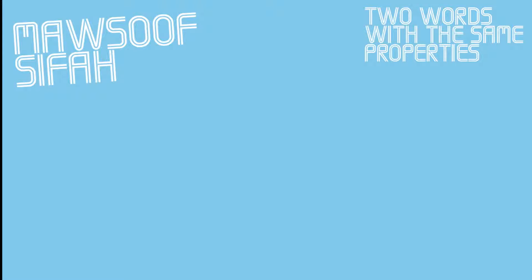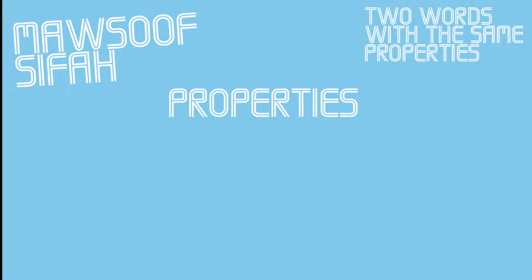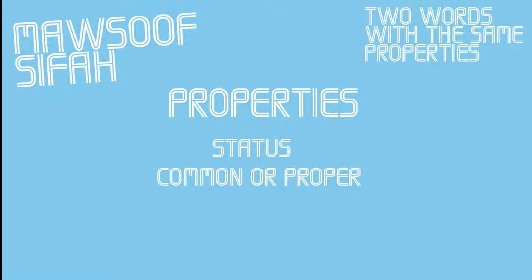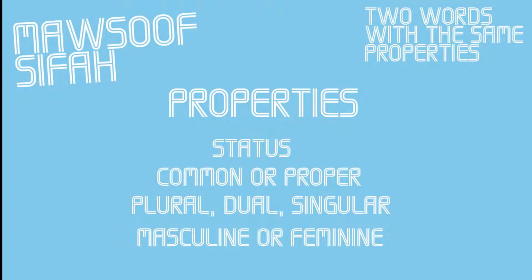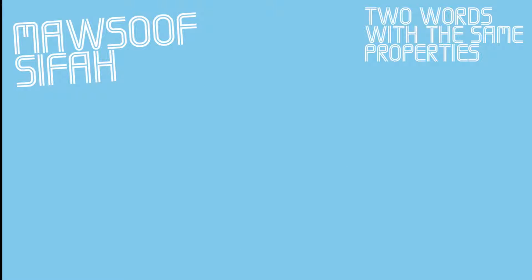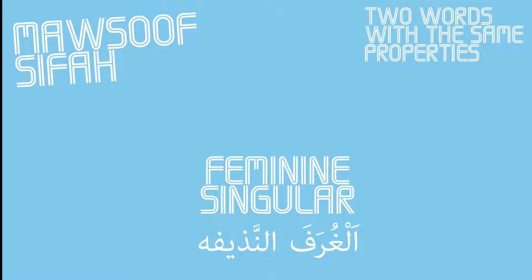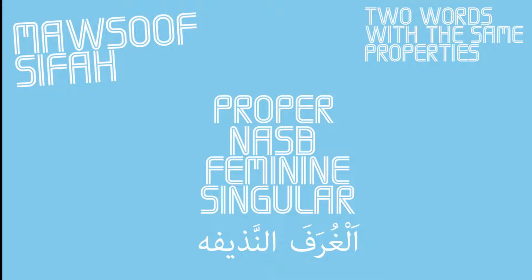Now we shall talk about mawsuf sifa. The simplest way to define a mawsuf sifa is two words that have the exact same properties. By properties, I mean things like status, whether the word is common or proper, whether the word is plural, dual, or singular, and whether the word is masculine or feminine. An example of mawsuf sifa would be al-ghurafa and nadifa. Both words are singular, feminine, nasab, and proper, or definite.